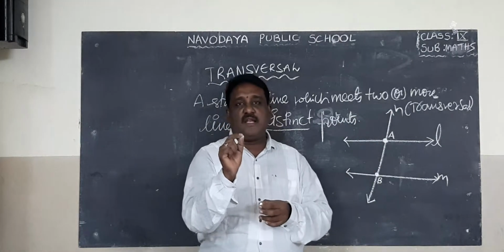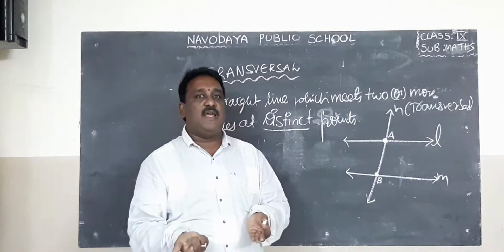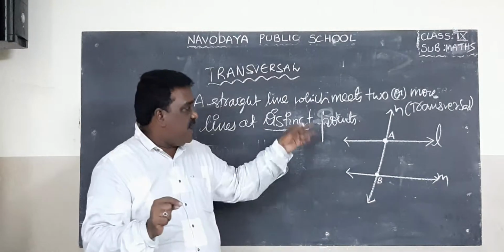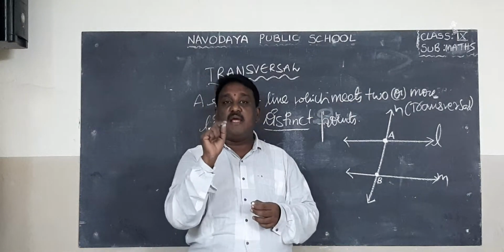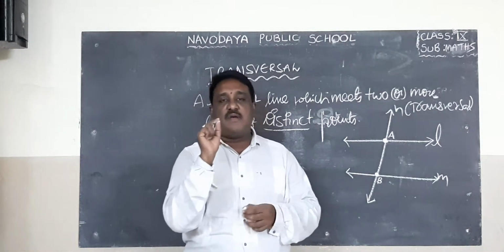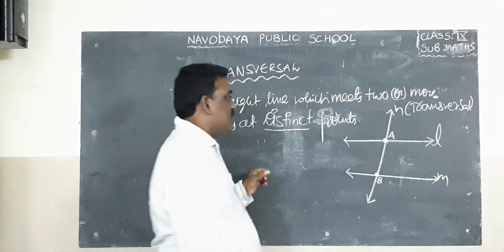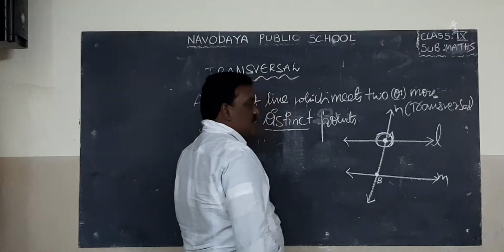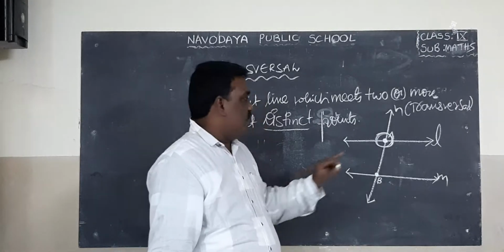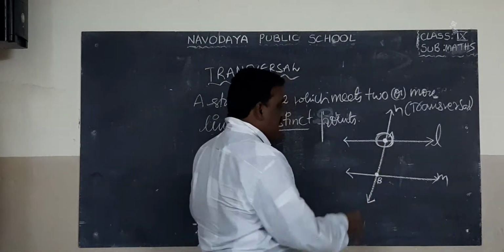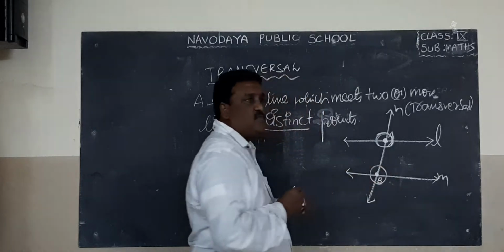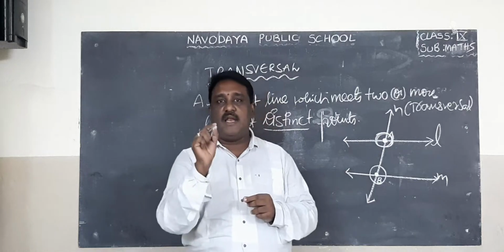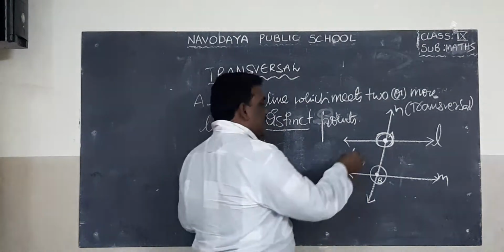When a transversal intersects a pair of lines, two lines are there, totally how many angles are formed? Totally 8 angles are formed. See the diagram. Here at A 4 angles, at B 4 angles.